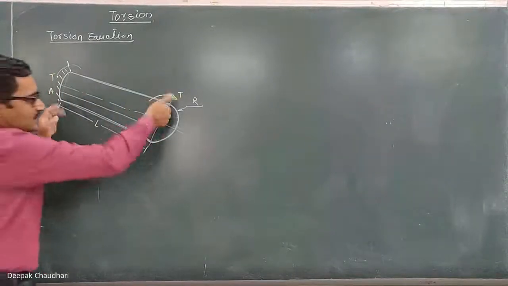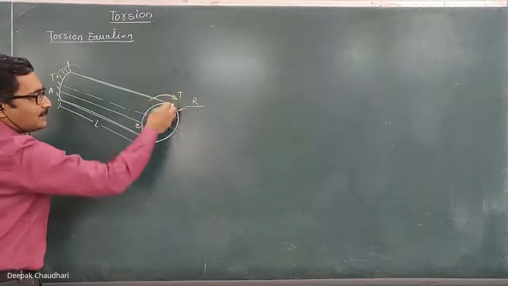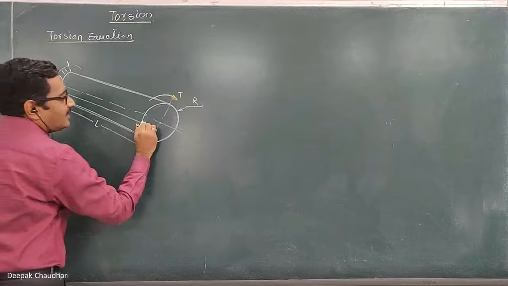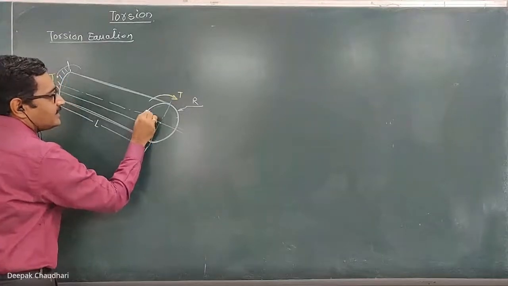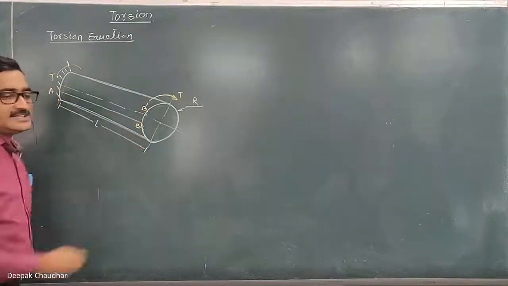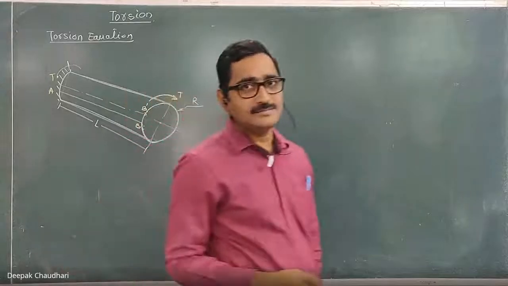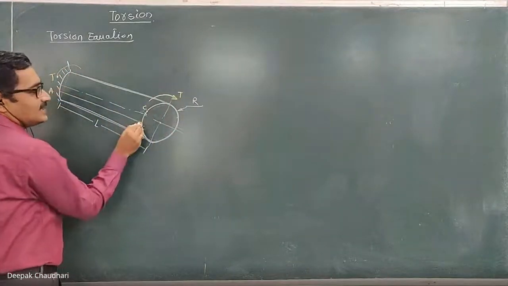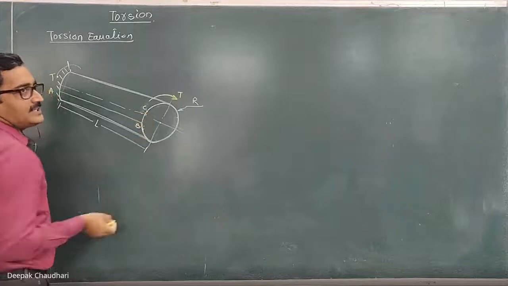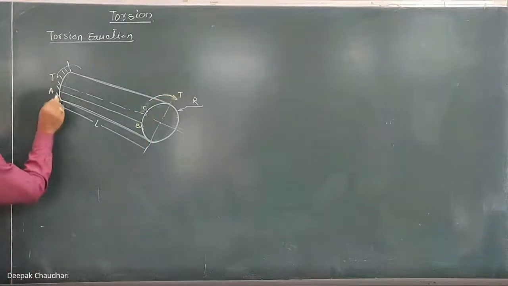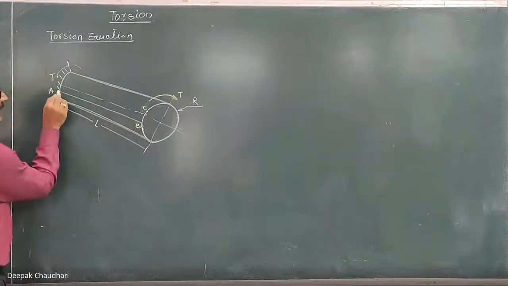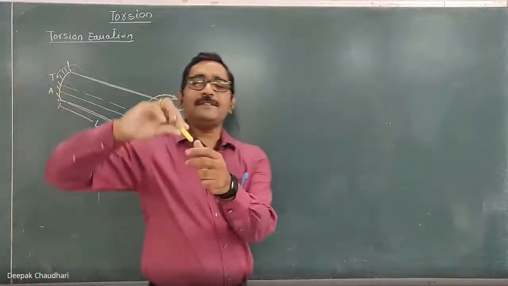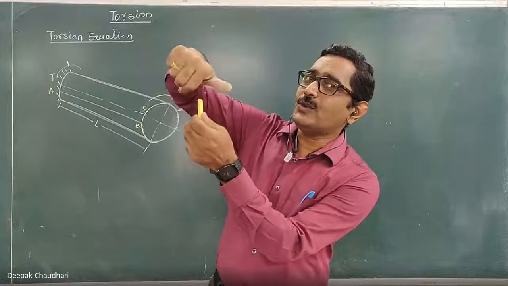Now because of this twisting moment, because of this torque applied at a distance of L from the fixed end, let point B get shifted from here to here. Let this be B dash, or you can say it as C. So B gets shifted to point C because of the applied twisting moment, and the AB line gets deformed into AC.